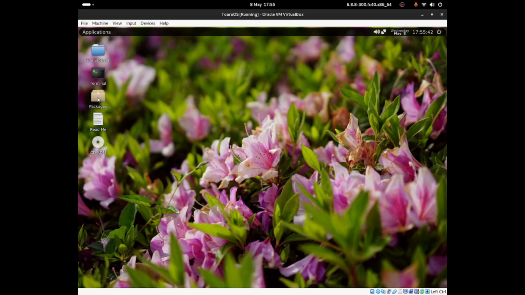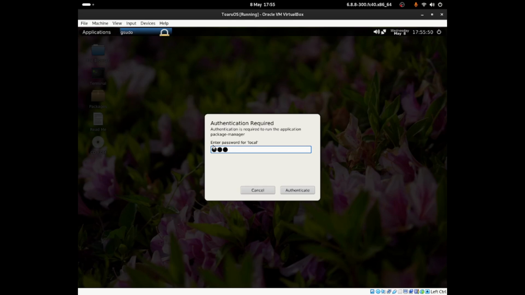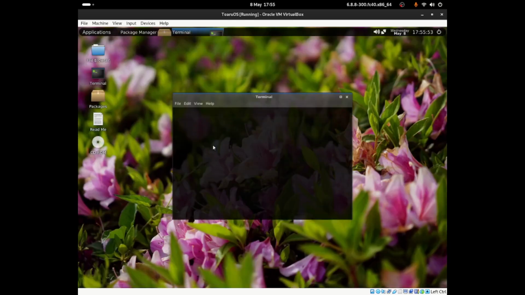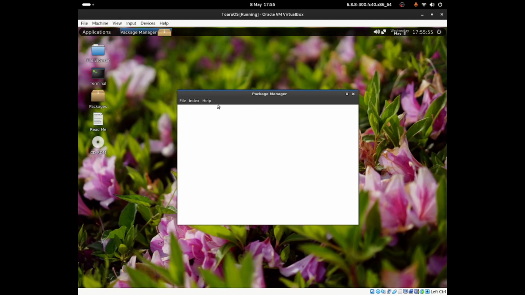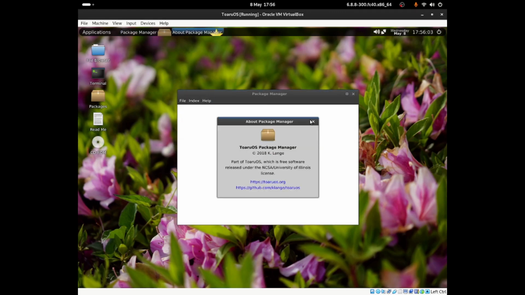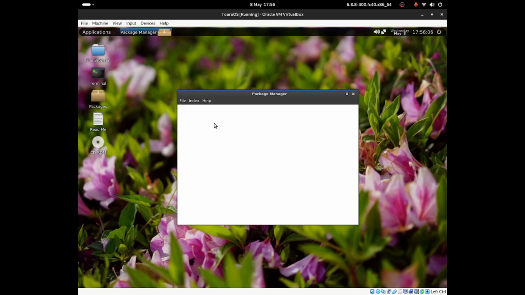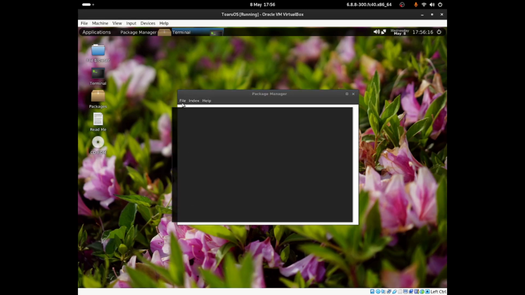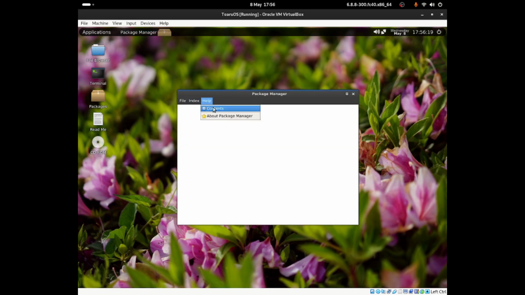I can go onto packages, because I want to be able to install some packages to see how that would work. If I enter my local password to authenticate, it's not showing anything. Refresh. Still nothing. Refresh. Let me click onto help, about package manager. So I would assume that we just need to click onto an install button, and it just allows us to install it, as well as giving a short description about it. But it doesn't seem to be working at the moment.